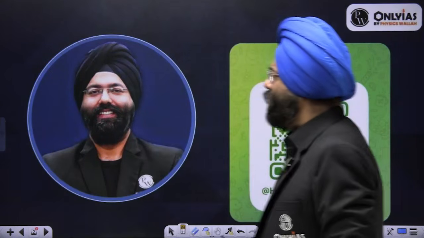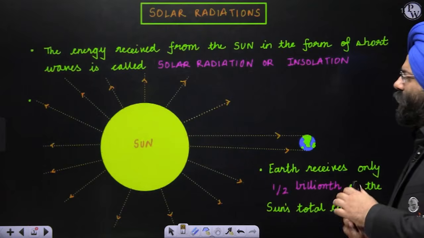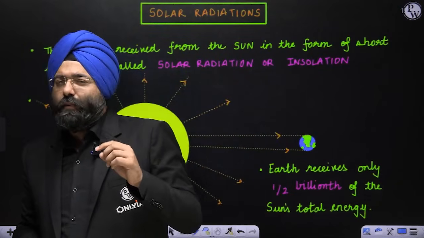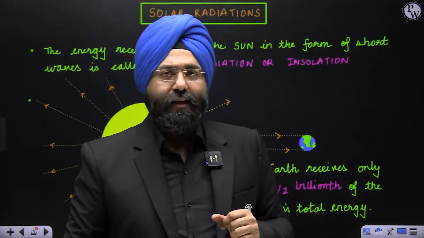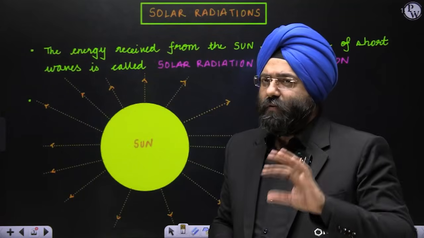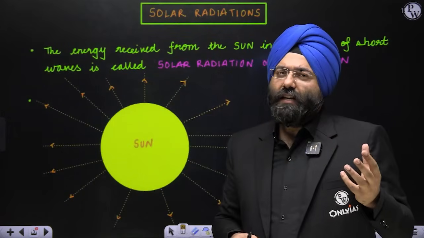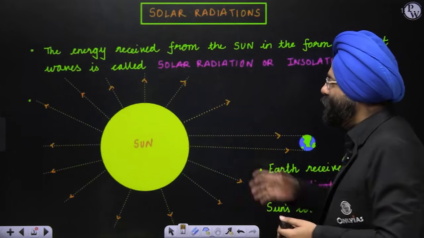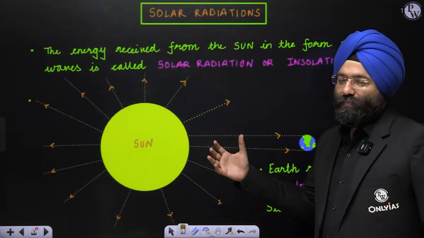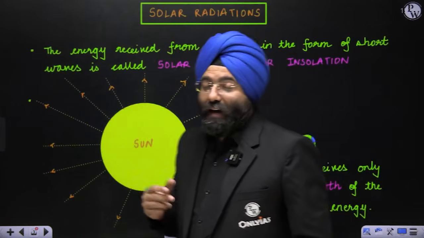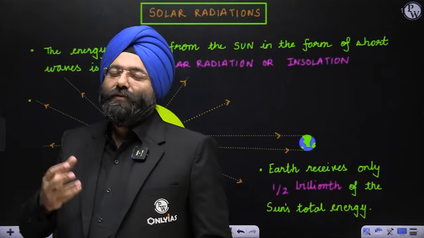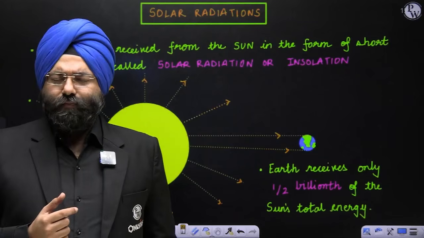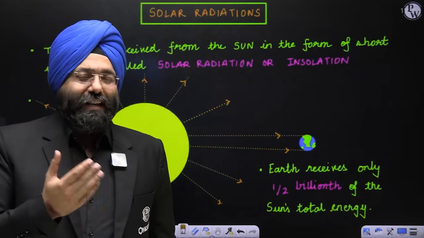Okay, let's begin with the chapter. Now, something which we very often hear about is solar radiation, right? Something which we have heard or seen in our classes, even in class 6th and 7th. That is why I have created a cute figure for you. This is again handmade. I have made this so that you can understand it from the very basics, right? What is solar radiation? Or very often we call it insolation.